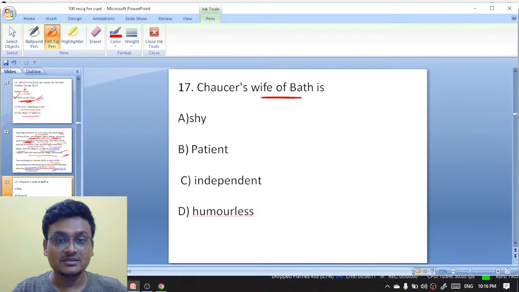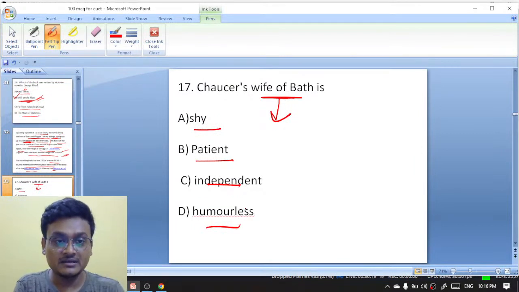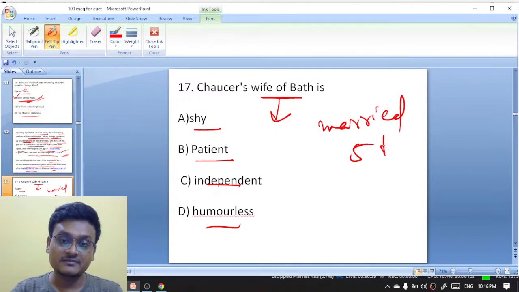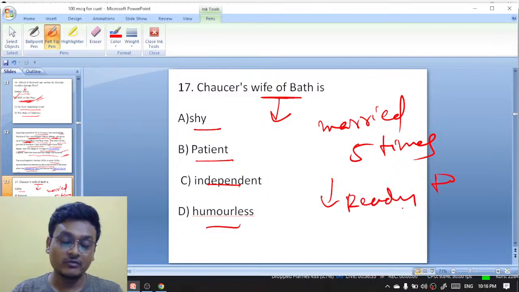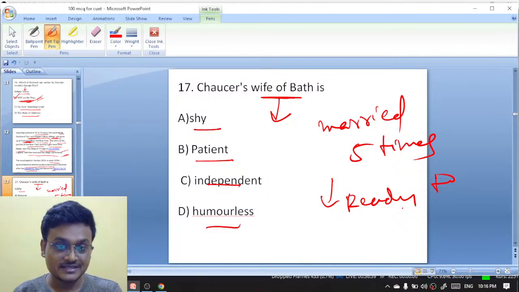Chaucer's Wife of Bath: independent, shy, patient, humorless. You know, Chaucer's Wife of Bath has already married five times, and even now she is ready to marry once again.